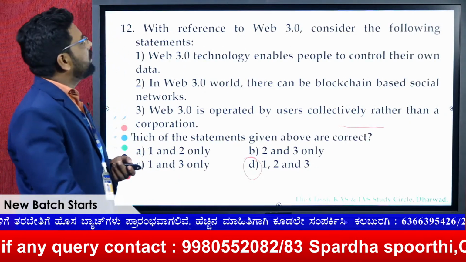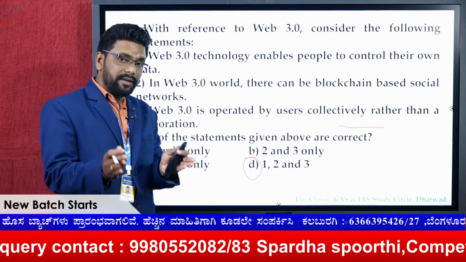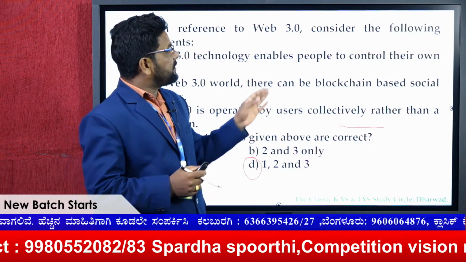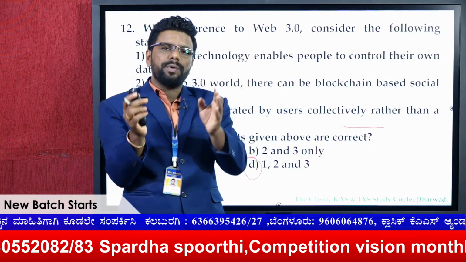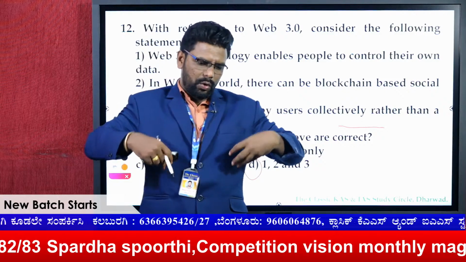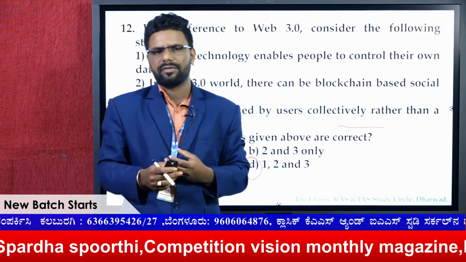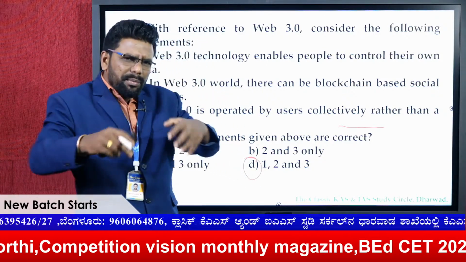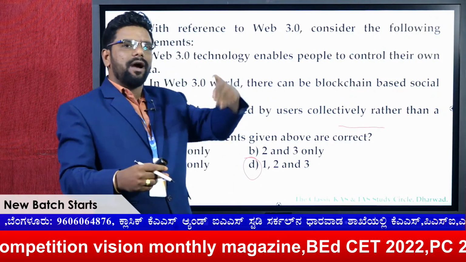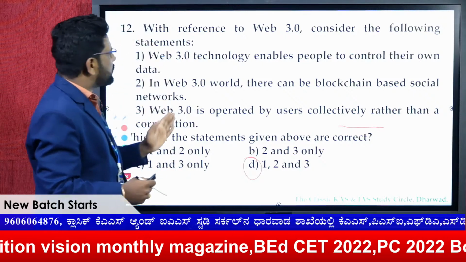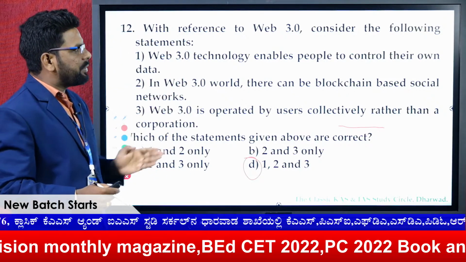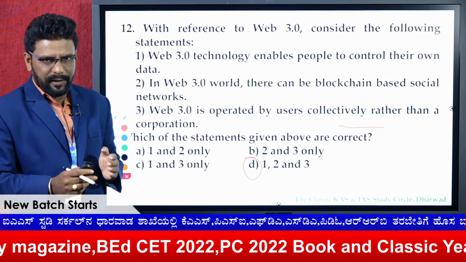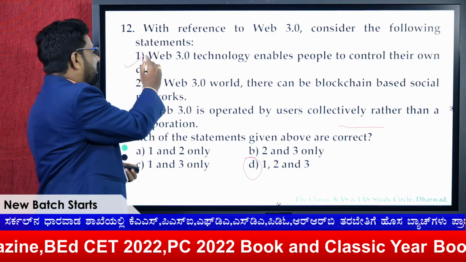So next, this is Web 3.0, which was in the news most recently, I think in February and March. When UPSC asks questions on science and technology, when it comes to the application, most of the time it will be all of the above. Look at the options. Web 3.0 technology enables the people to control their own data. Definitely this is AI, controlled AI you can say. So yes, we can control.